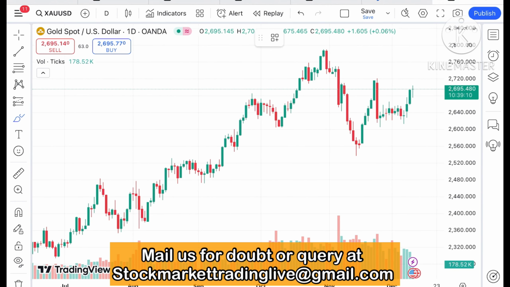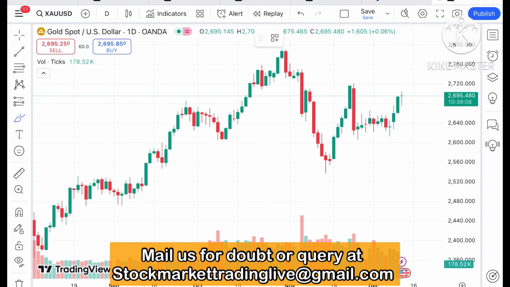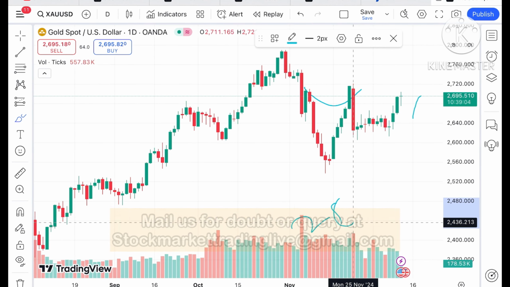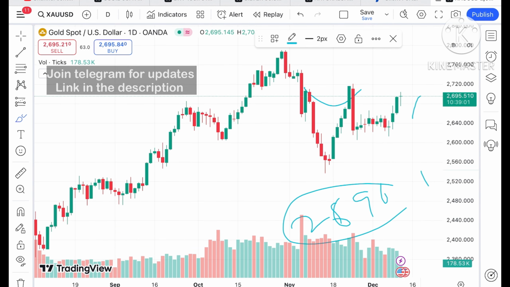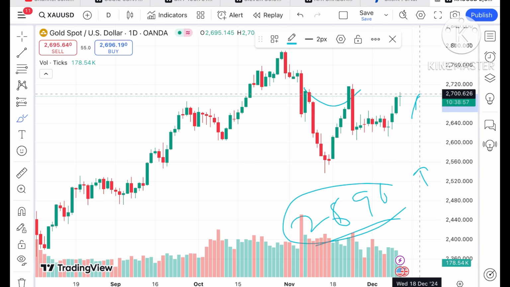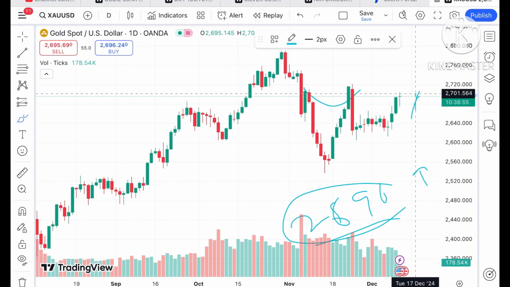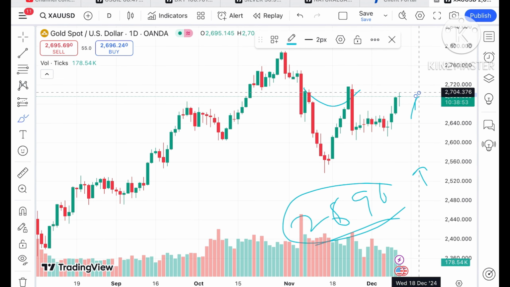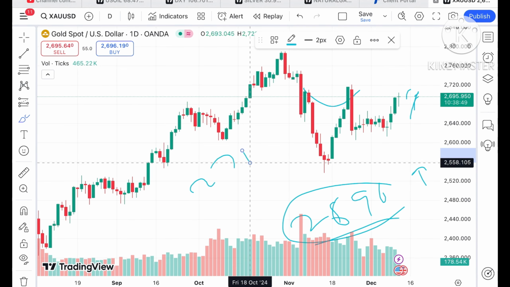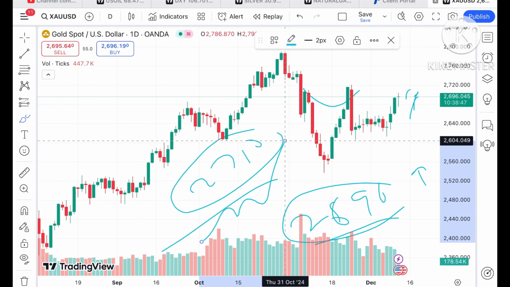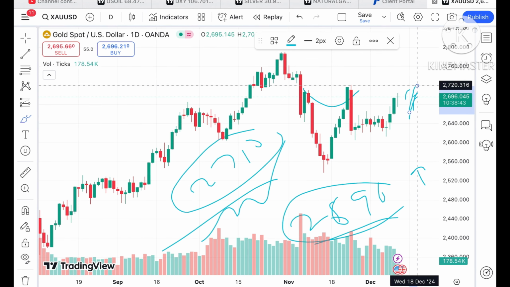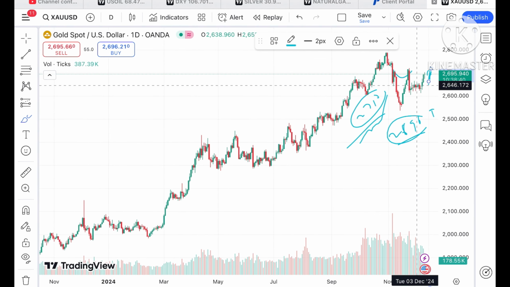See the price clearly showing an uptrend. Okay, because this is the U pattern, and if the price keeps moving above a level of $2696, a further upside movement we can see because it's a strong support. Once the price moves over this level, it can go towards today's high, a level of around 2704, and once the price moves over this level, it can go towards $2710, which has already been weak. So it will cross this level, and chances of crossing a level of 2720 we can see, and then a further upside movement will be there.